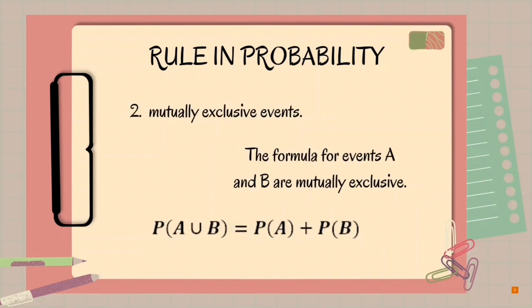Second, mutually exclusive events in summation. For example, you want to know whether the candidate for student council president is male or female. It is impossible for someone to be both male and female. These events are called mutually exclusive events. Mathematically, it is formulated as follows: probability of the union of A and B equals probability of A plus probability of B.